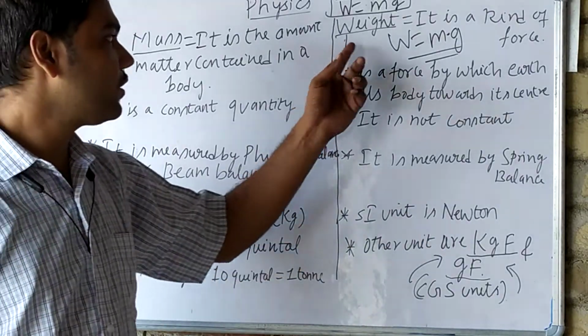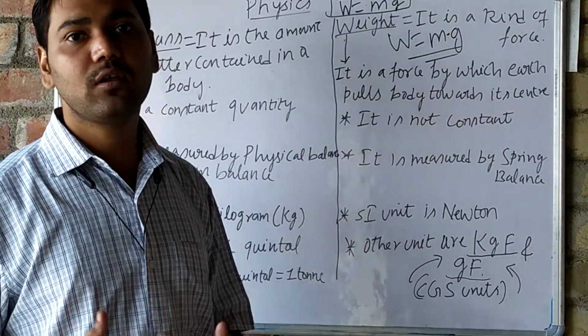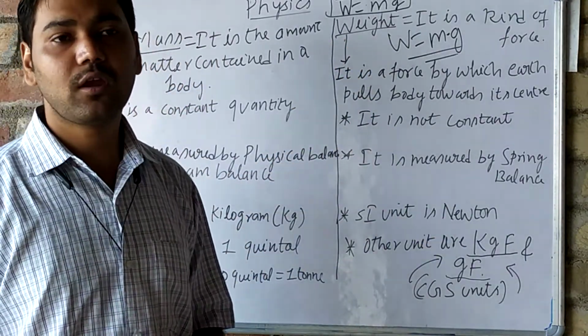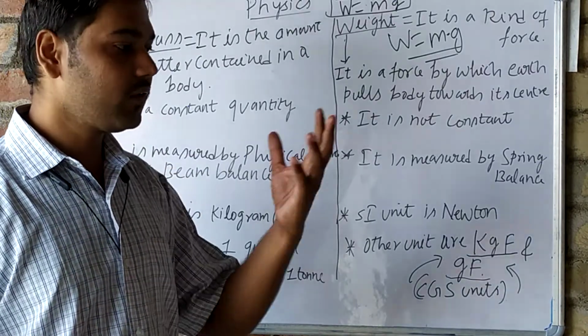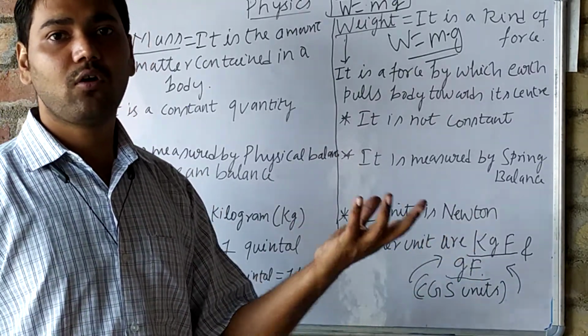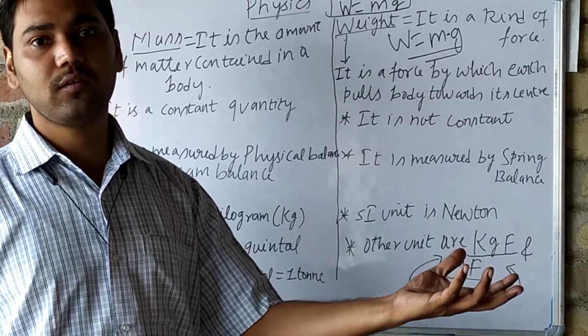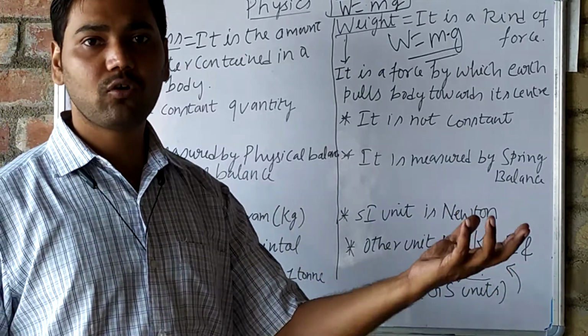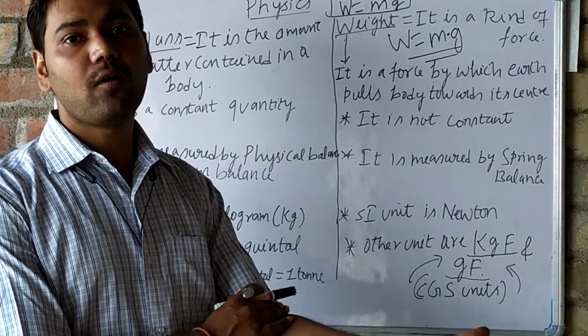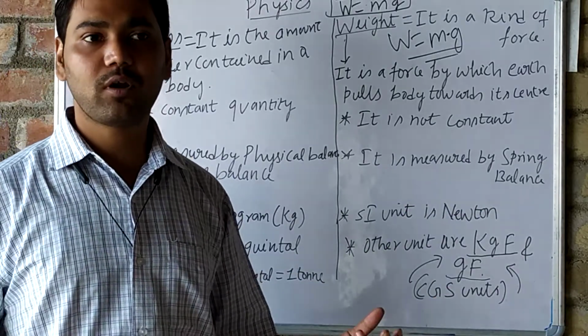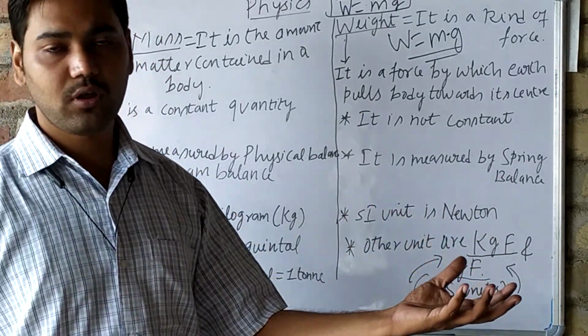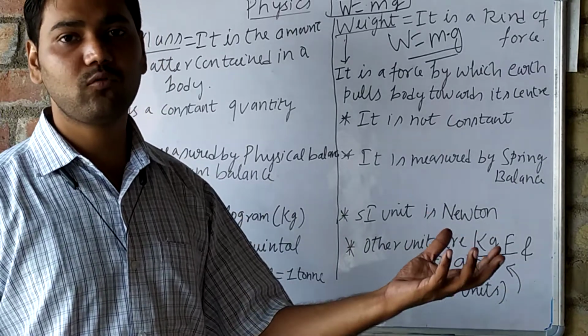I have given the example of weight. How did I prove to you that weight is a force? By considering a stone held in our hand. We will feel weight, because we will have to apply equal force from our hand to hold the stone. A heavy stone, we will have to apply equal force.